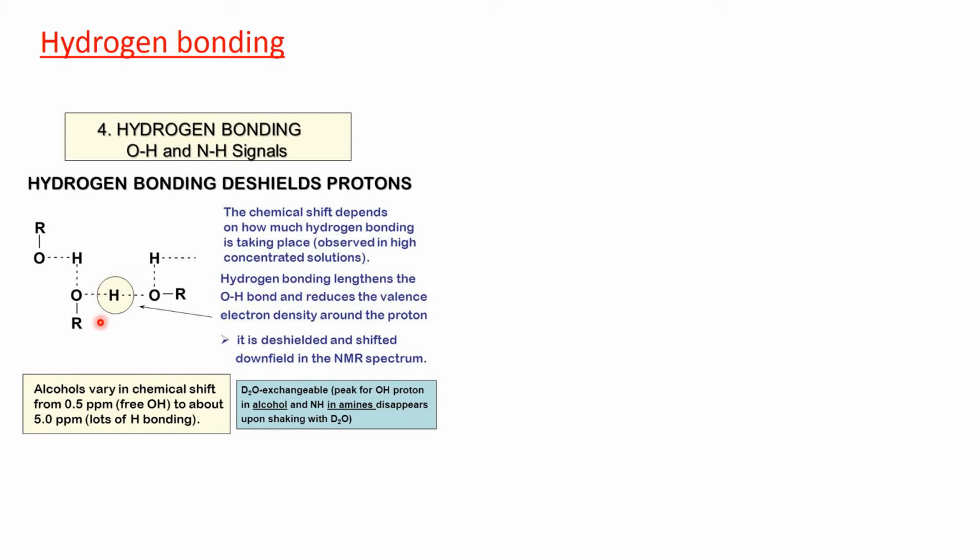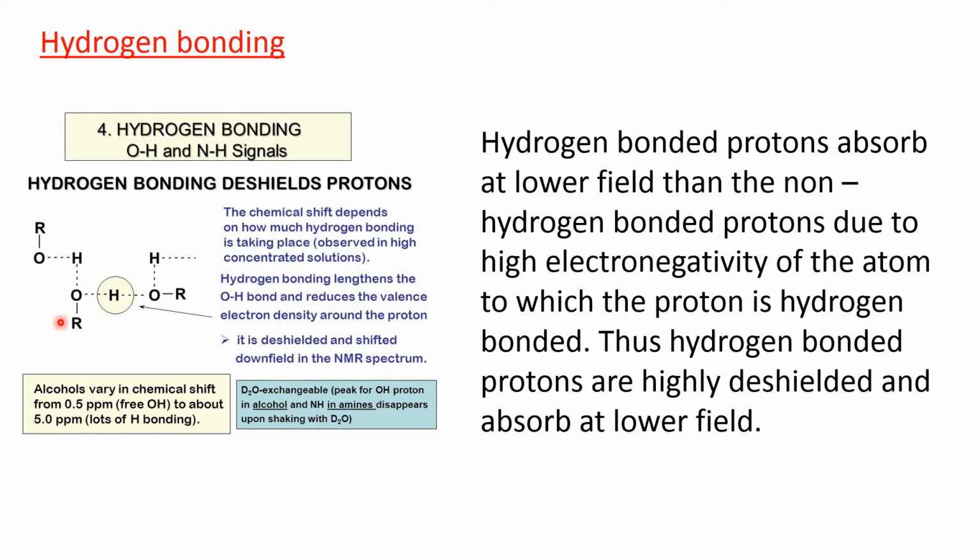So these hydrogen bonded protons will be in the de-shielded region. De-shielded region means delta value will be high. So hydrogen bonded protons absorb at lower field than the non-hydrogen bonded protons due to the high electronegativity of the atom to which the proton is hydrogen bonded. Thus hydrogen bonded protons are highly de-shielded and absorb at lower field.